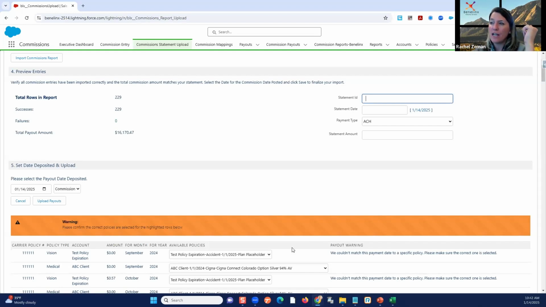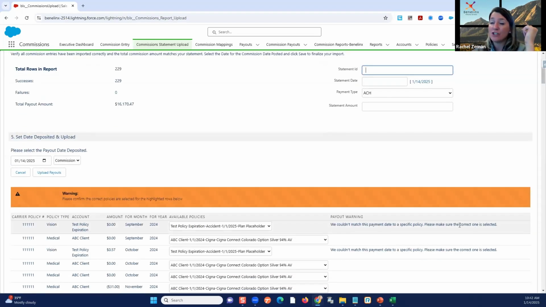The warnings are telling us if it can't match, it's trying to look at the commission statement and find policies that match based on effective dates. Again, remember I told you about that auditing? We go backwards. Sometimes I saw a principal commission from one of our agents. They went back 2 years, right? And if you want to get it right, which this one agency does, they wanted that 36 cents from 2022 on that 2022 policy. And so this is saying it's mismatched.